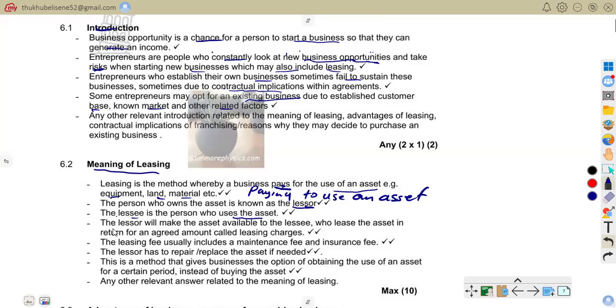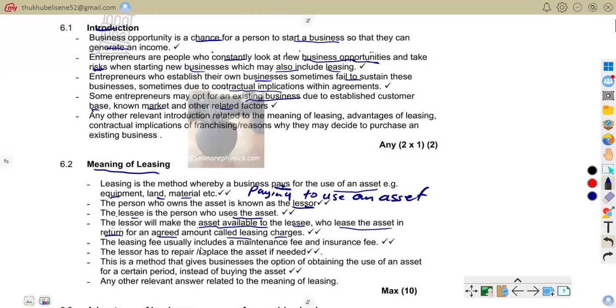Another point says the lessor will make the asset available to the lessee, who leases the asset in return for an agreed amount called the leasing charges. The lessee pays a regular fee for using the asset. That is the charge to be paid by the lessee.